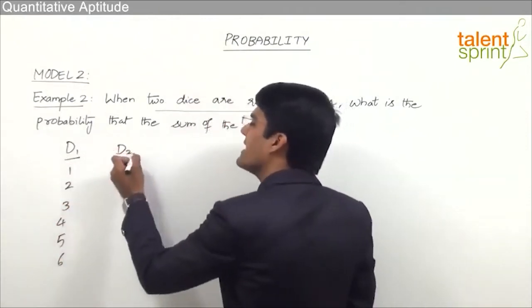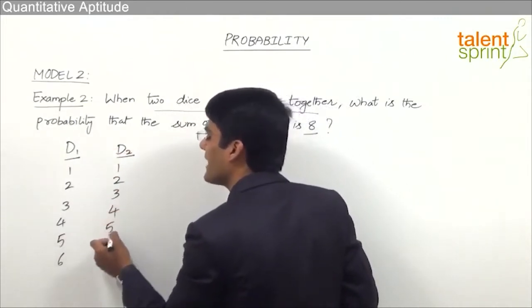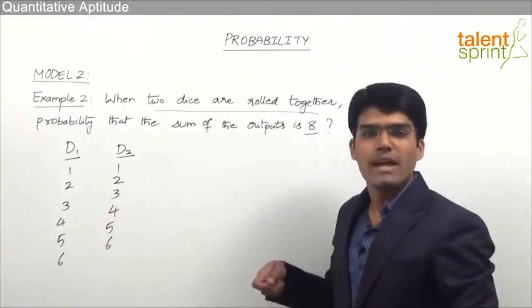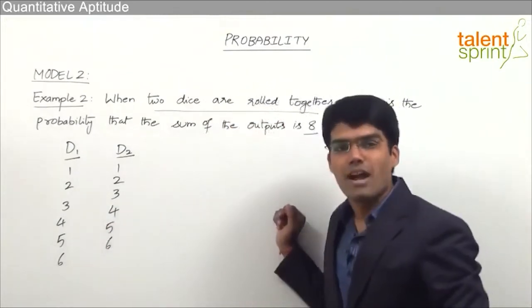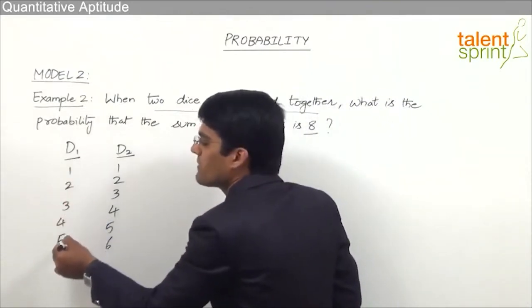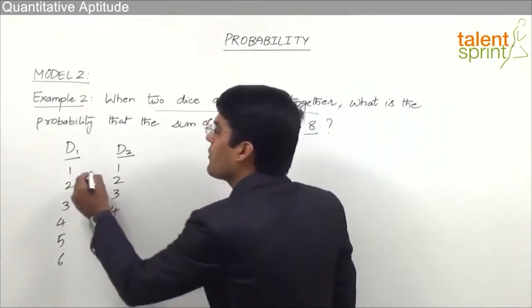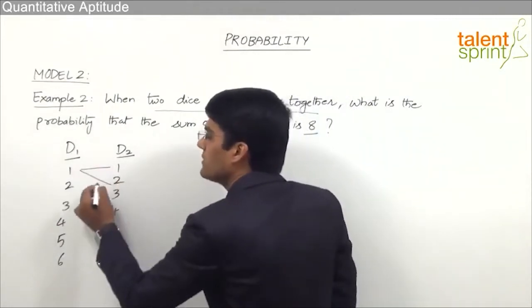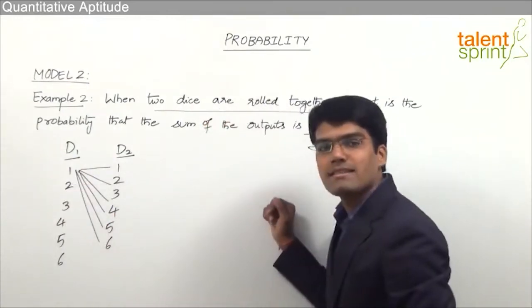Similarly, for the second dice as well, there are 6 possible outcomes, 1, 2, 3, 4, 5 and 6. But when 2 dice are rolled together, we will get total 6 into 6, 36 outputs. That is nothing but combination of each one of the outputs of dice 1 with every other output of dice 2. That is, we can have 1 with 1, 1 with 2, 1 with 3, 1 with 4, 1 with 5, 1 with 6 as the 6 outputs.